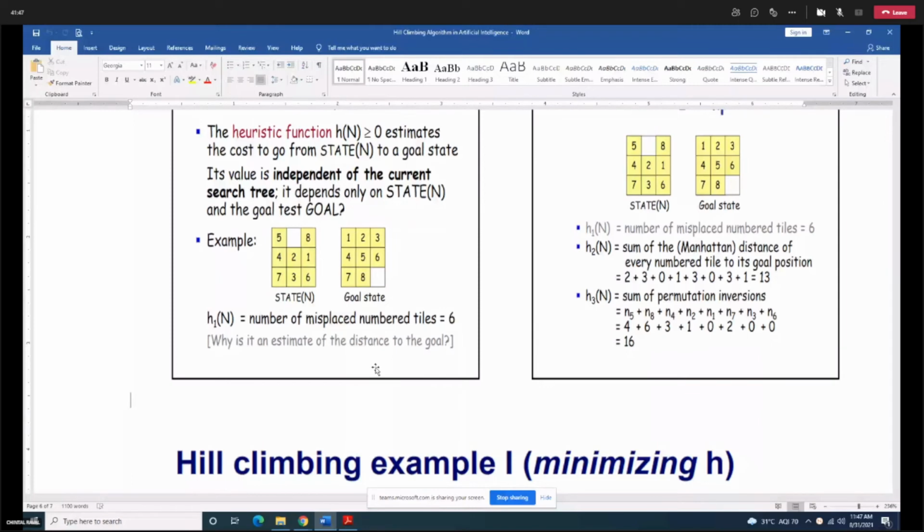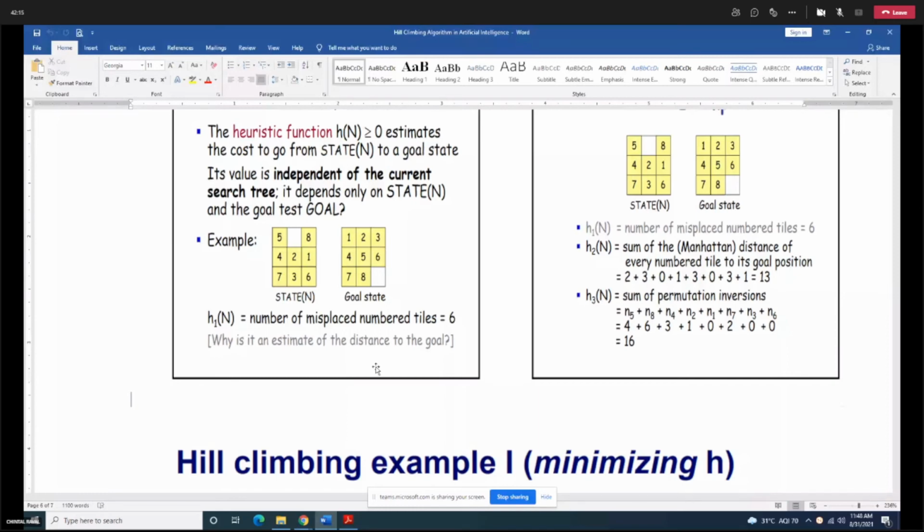Now, one way to calculate the heuristic function cost, which I would call a local function, is the number of misplaced number tiles. Those tiles which are not present on the position where they need to be placed, you need to count, and we calculate the heuristic function cost on the basis of this definition.